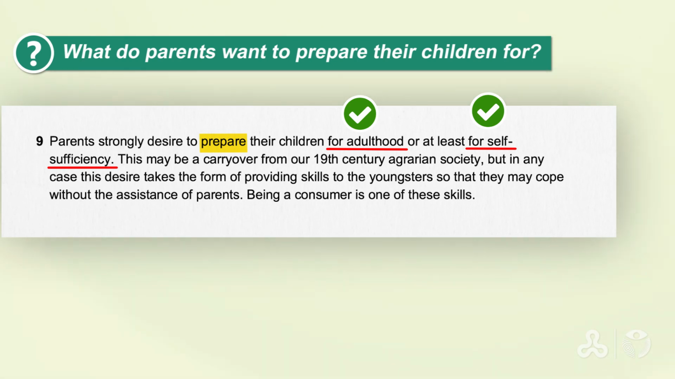And if you keep on reading, it also connects it to marketing. So being a consumer is one of these skills. So an important part of being an adult and being self-sufficient is being a wise consumer. זה בעצם להיות צרכן נבון. So here we have at least 3 things that parents are preparing their children for.